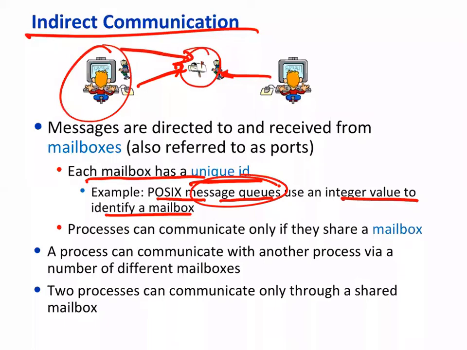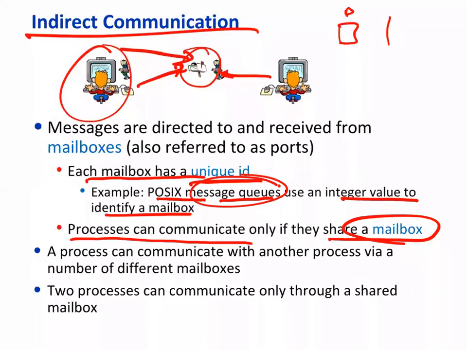Now, processes can communicate only if they share a mailbox, obviously. There are various combinations possible. There is one process P1, a mailbox, and another process P2. It's one-to-one communication, so this is one configuration. This mailbox is private to both P1 and P2.